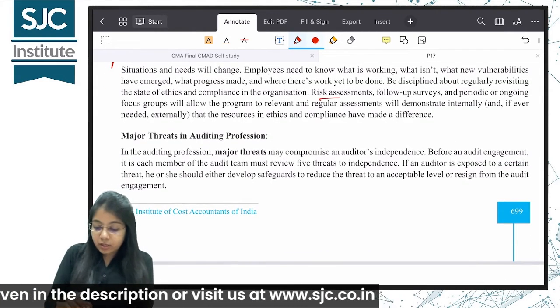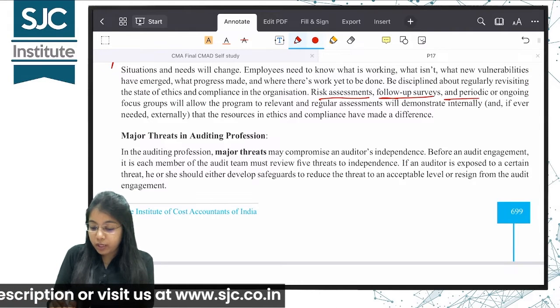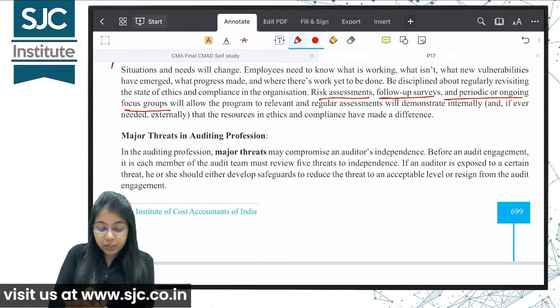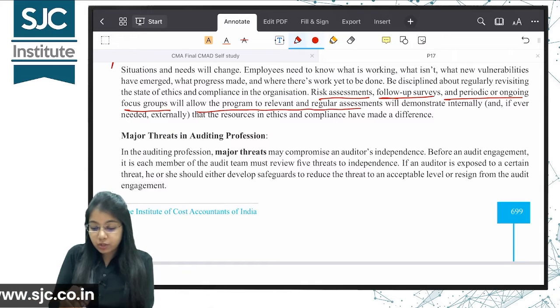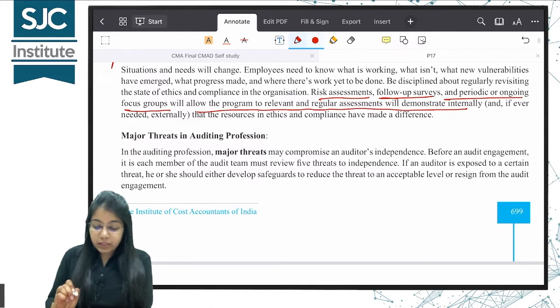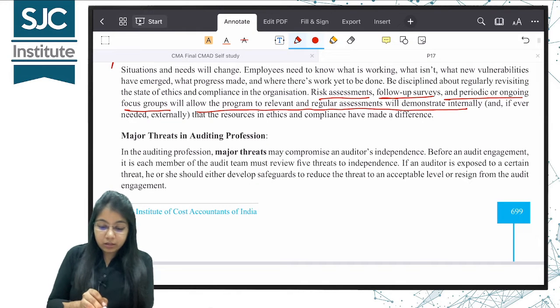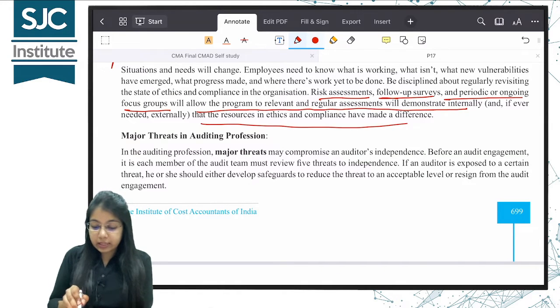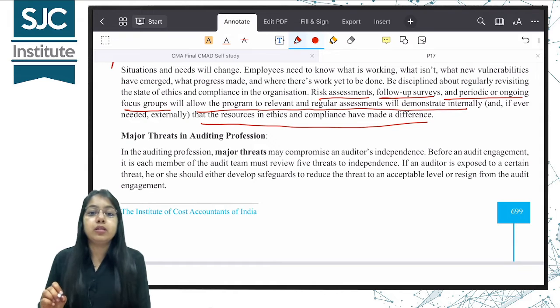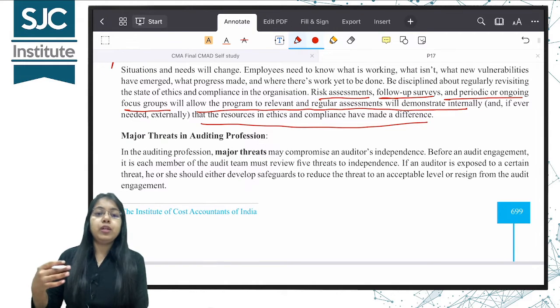Risk assessment, follow-up surveys and periodic or ongoing focus groups will allow the program to have relevant and regular assessments to demonstrate internally that the resources in ethics and compliance have made a difference. तो assessment होगी, re-evaluation होगी, तभी उस चीज़ का कोई फ़ायदा होगा.